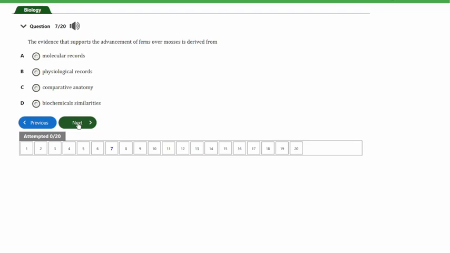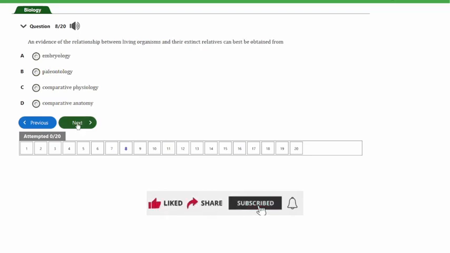So guys, the answer to this question is comparative anatomy, and that's option C. Comparative anatomy actually has to do with the study of similarities and differences in the anatomy or structures of different species.